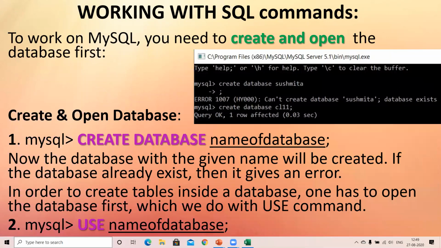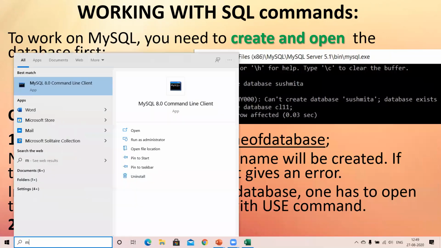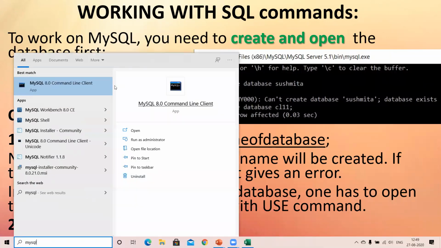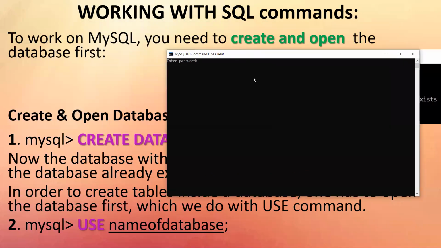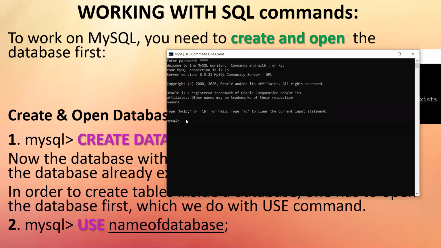I again open my thing next day. Maybe I've done some work in my database, but currently I'm not showing you that. When I open it again, I have to enter my password again. Don't forget the password. 1, 2, 3, 4. Enter. Now I don't remember what database I created. Okay. Now I want to ask my machine, please show me the list of databases which is already available. Maybe by seeing the name, I'll remember what database I created.